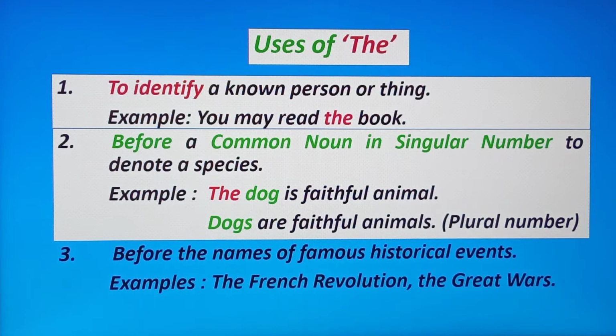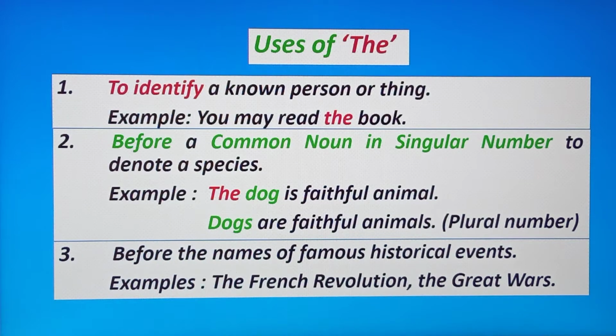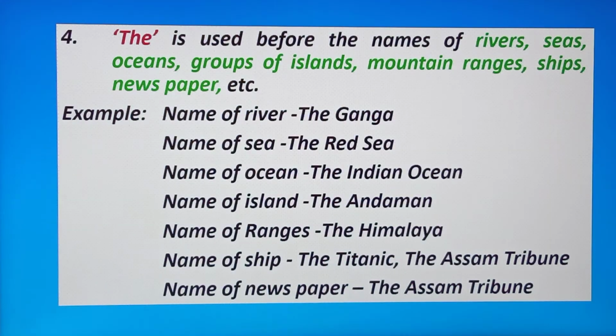Next, number 3, before the names of famous historical events, we place the. For example, the French Revolution, the Great Wars. Next, number 4, the is used before the names of rivers, seas, oceans, groups of islands, mountain ranges, ships, newspapers, etc. Now see the example.